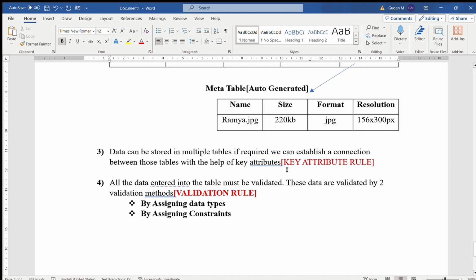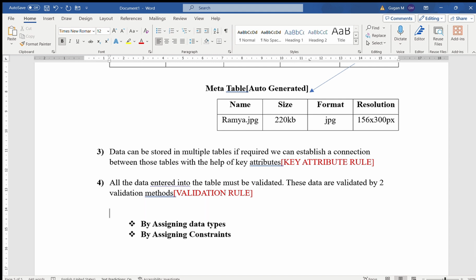Then the fourth one is the validation rule. The validation rule says that the data entered into the table should be validated. How are these data validated? By using two validation methods: by assigning data types and by assigning constraints. We will learn about the data types and constraints in further videos. In the next video, we are explaining the data types and the constraints. Okay, let's see in the next video.